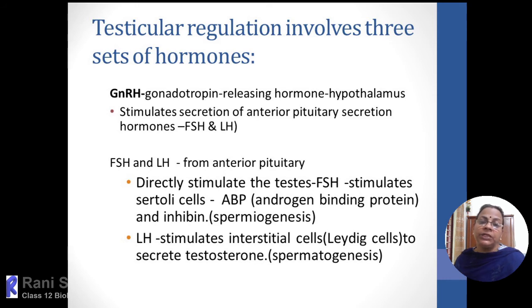ABP means androgen binding protein, which helps in retaining androgen, that means testosterone, within the lumen of the seminiferous tubule. Because of this protein, it will bind with the testosterone, and the viscosity will be more, so it will be retained within the seminiferous tubule. This testosterone itself will stimulate spermatogenesis, that means the formation of sperms from spermatogonia into primary spermatocytes, secondary spermatocytes, spermatid, then into spermatozoa.